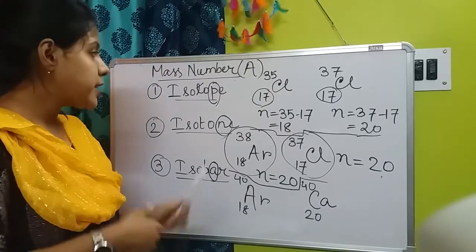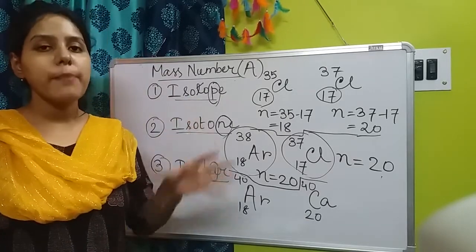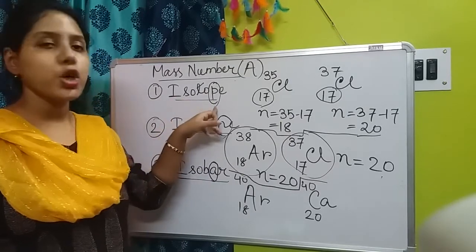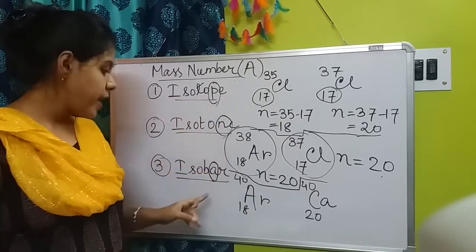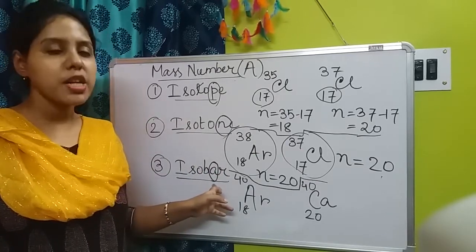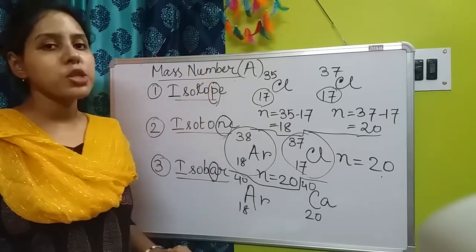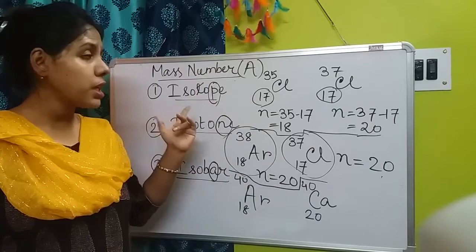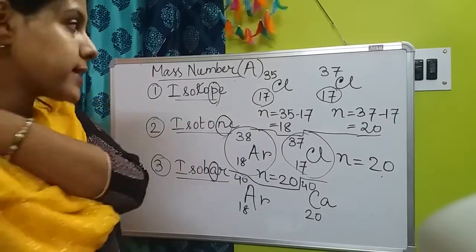I hope it is very clear now to you all which things are the same for them. For isotope, proton numbers will be the same. For isotone, neutron numbers will be the same, and for isobar, the mass number will be the same. So these are the three types of nuclides. Now next.